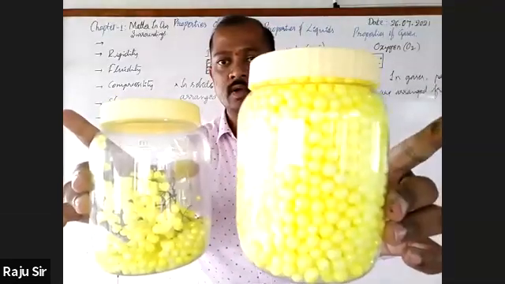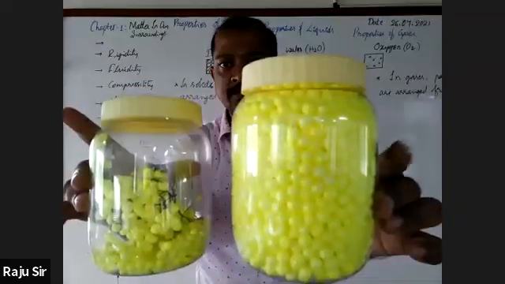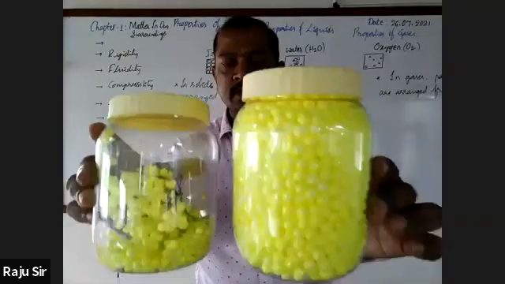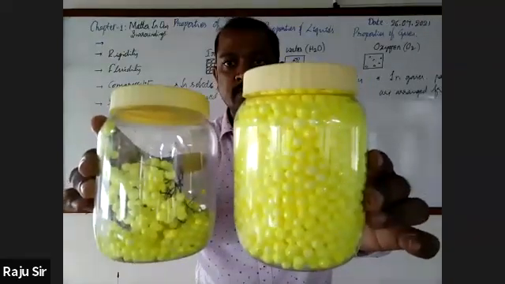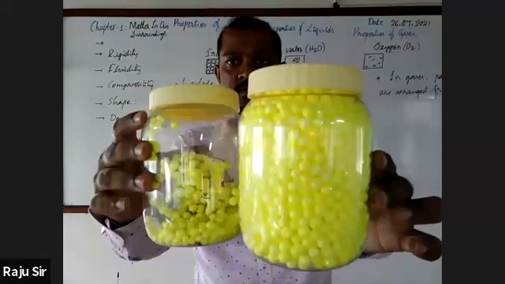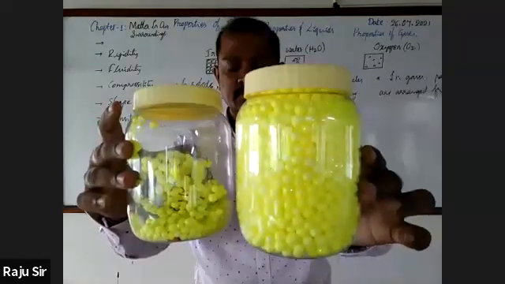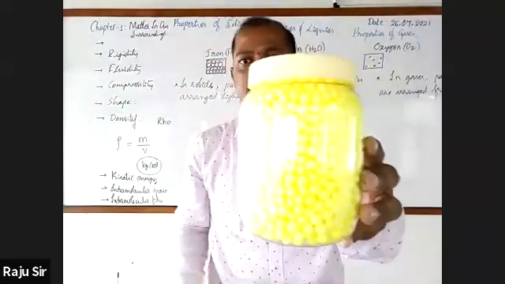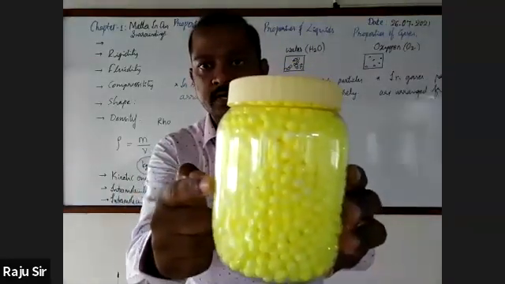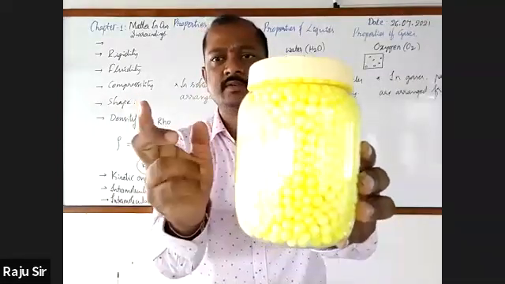Now, observe the distance between the particles in solid as well as liquid and compare. What will be your observation? The space is maximum in gases, minimum in solids, and less in liquids. See, in case of solid, the distance between the particles is very less.